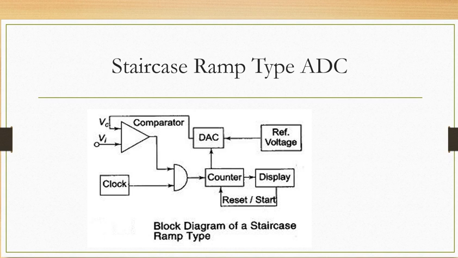So in short, if we discuss the operation again, VC is compared with VI. The comparator output is 1 as long as VI is greater than VC. Whenever VC becomes equal to VI or greater than VI, the output of the comparator becomes 0 and the AND gate is disabled. It will not give the clock signal to the counter, and the counter value is given to the display. If you want to repeat this operation, the counter is reset to 0 again.